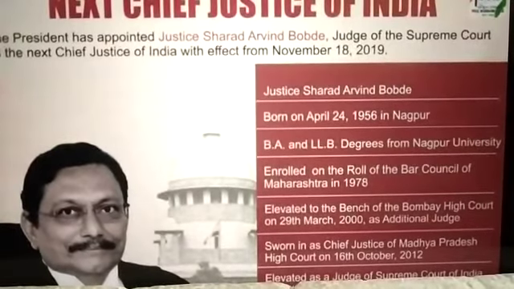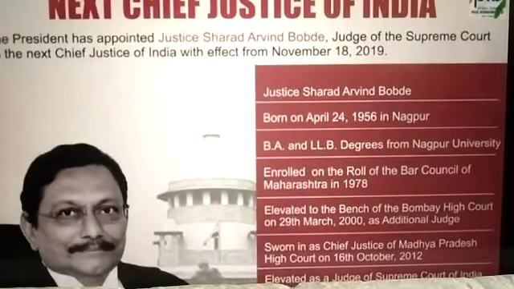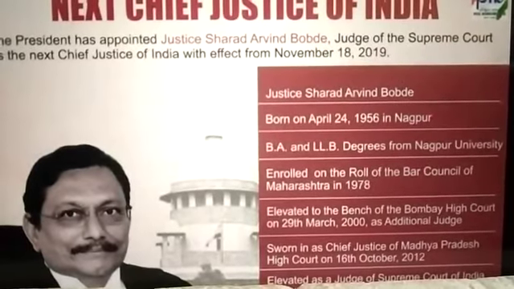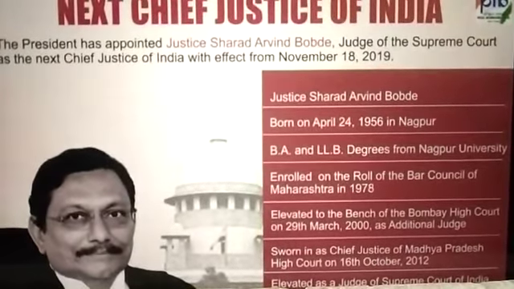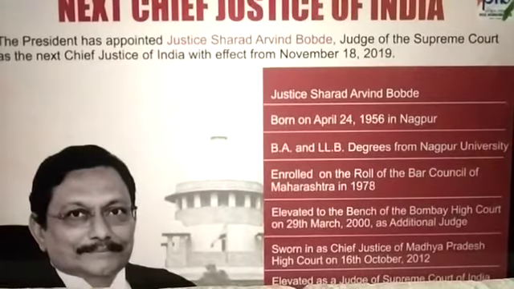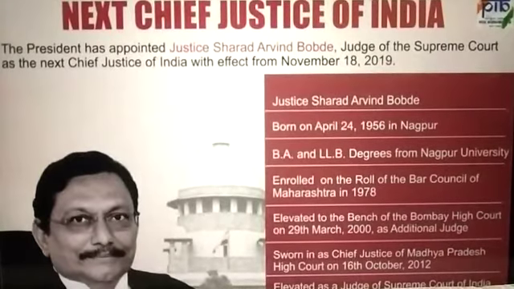What is the retirement age for the Chief Justice of the Supreme Court? That is 65 years. And if he is not able to continue for 65 years, he can resign from the job of Chief Justice also. It is his decision. And next, what are the duties of the judge here?